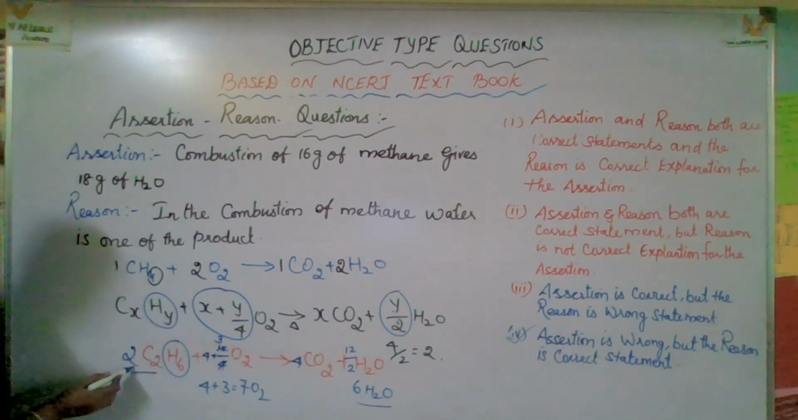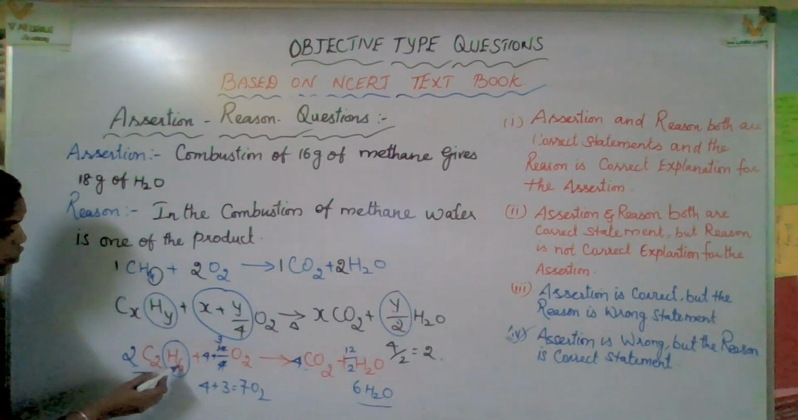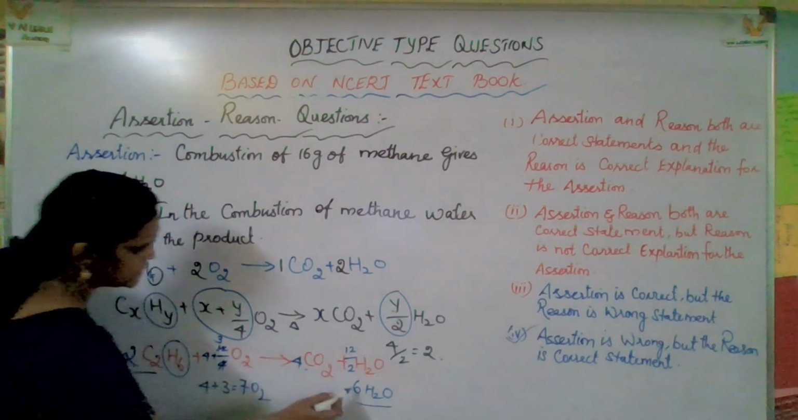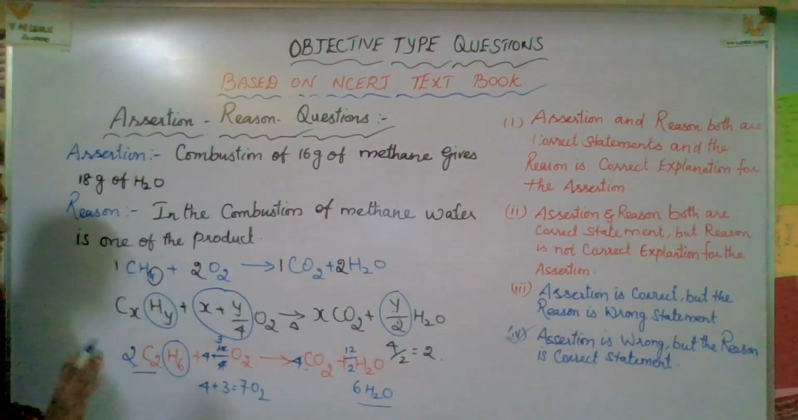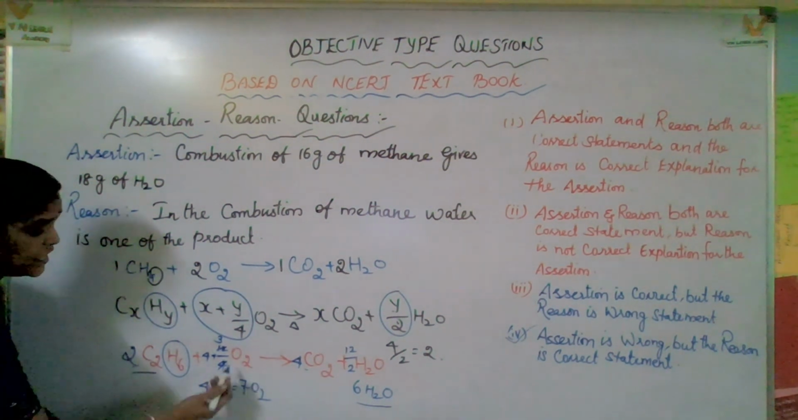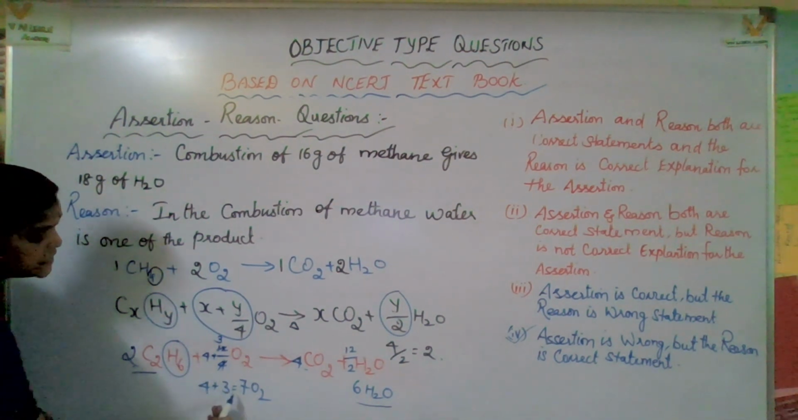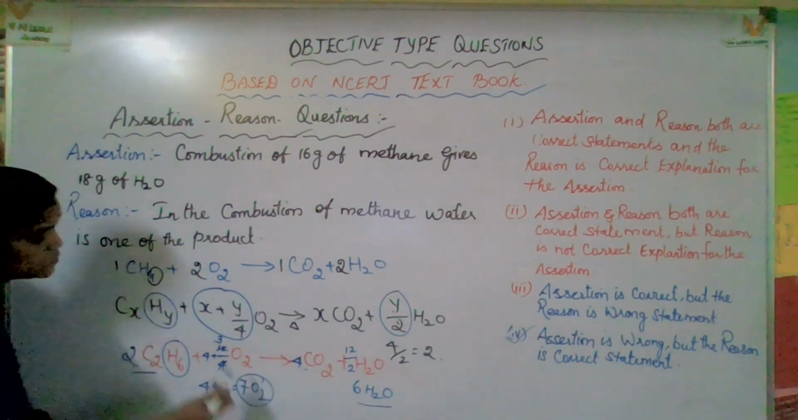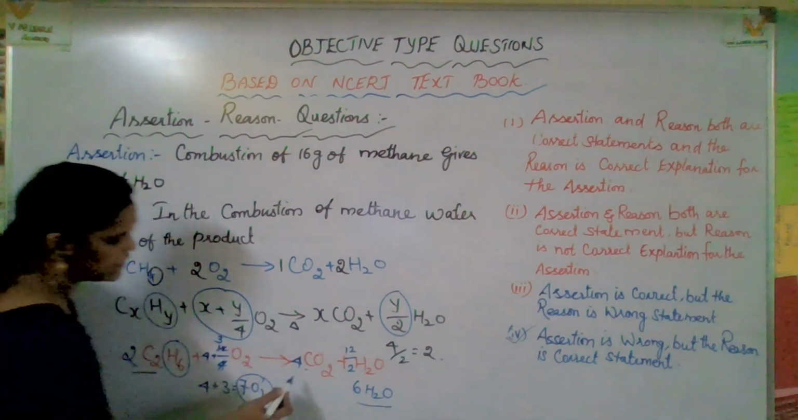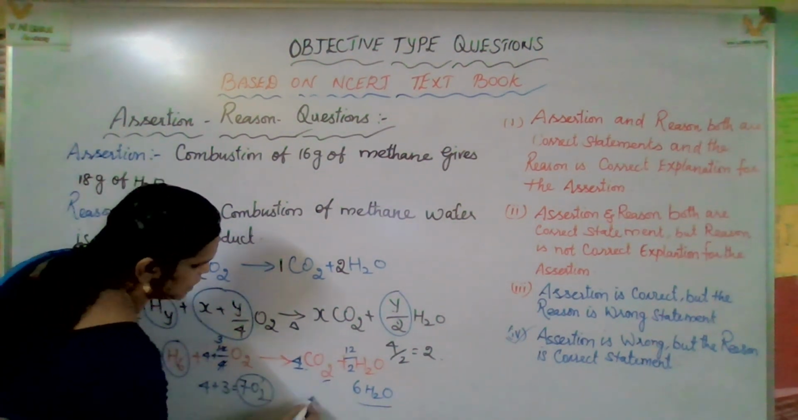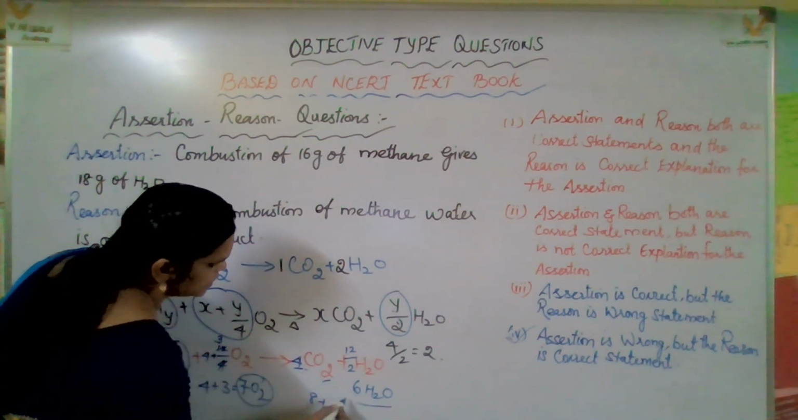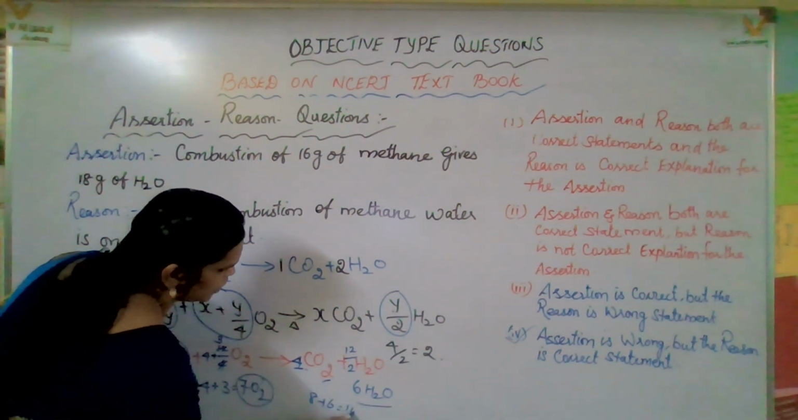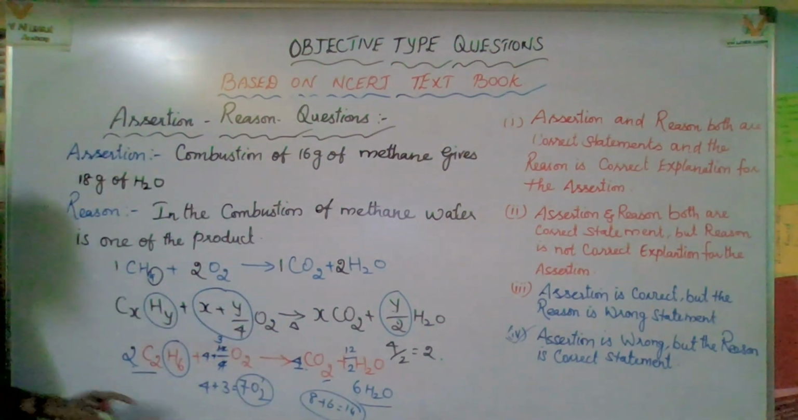So here 4 carbons are there. Yes, 4 carbons are available. Hydrogen, how many are there? 12 hydrogens are there. Yes, 6 twos are 12. Now we have to consider the oxygen, because only oxygen is pending. Okay, now oxygen: 7 oxygens, 7 twos are 14 oxygens. Here let us check. Here 4 twos are 8, plus 6. So 8 plus 6, how much? 14. Yes, it's balanced. It's proved.